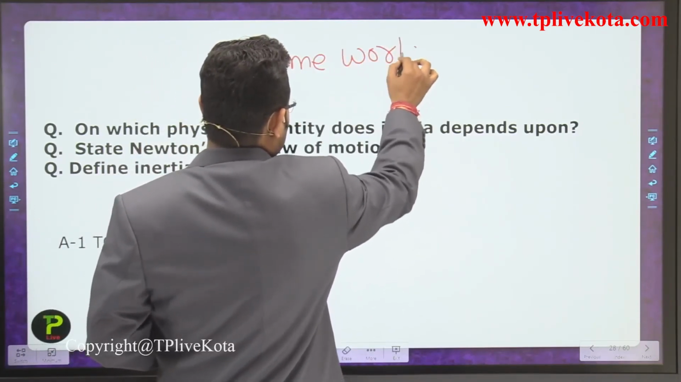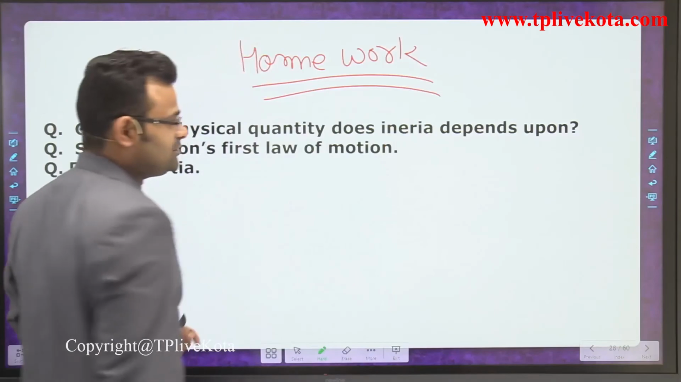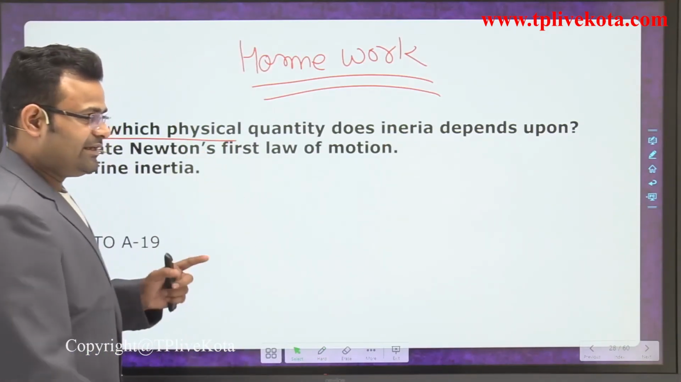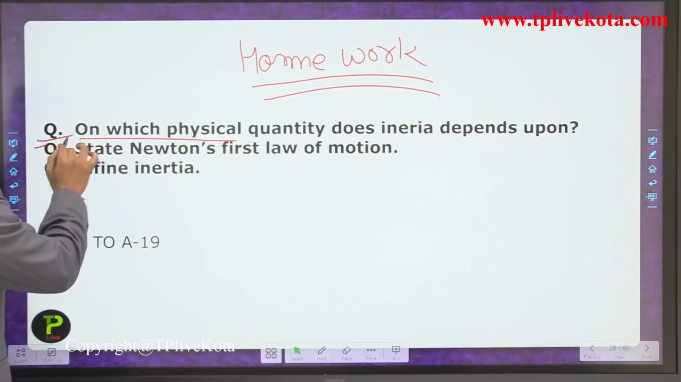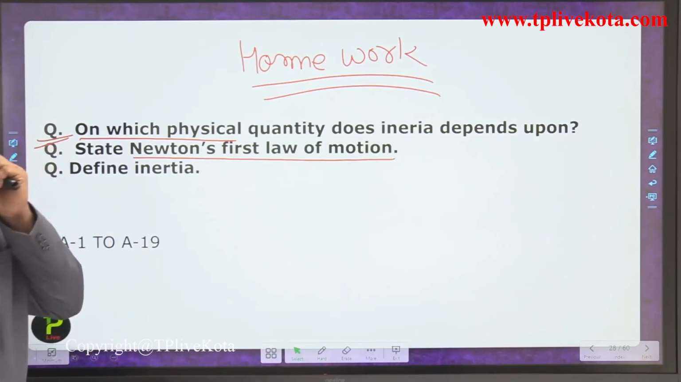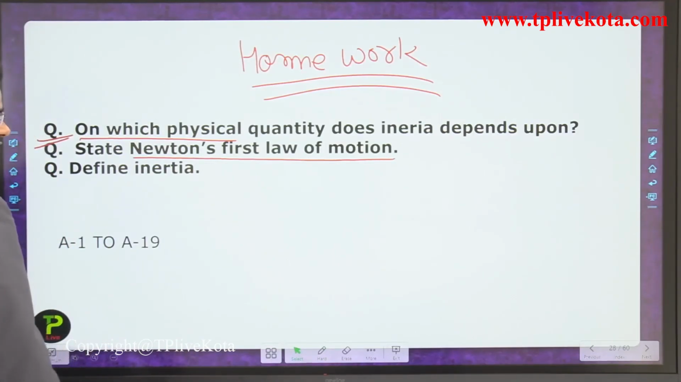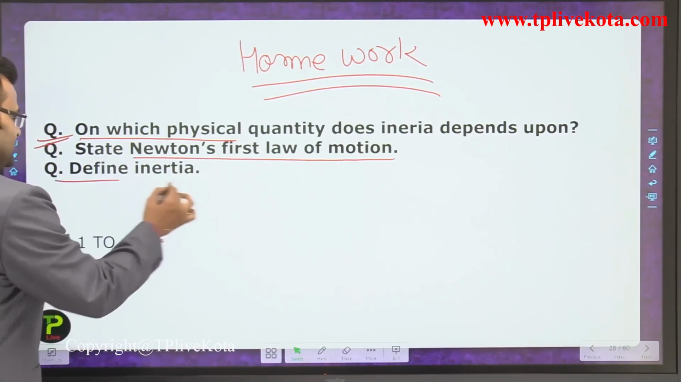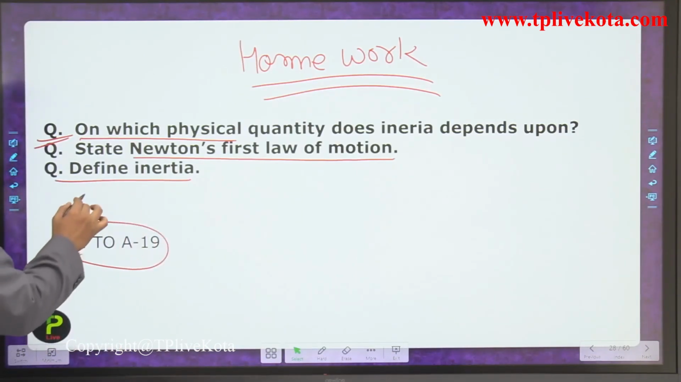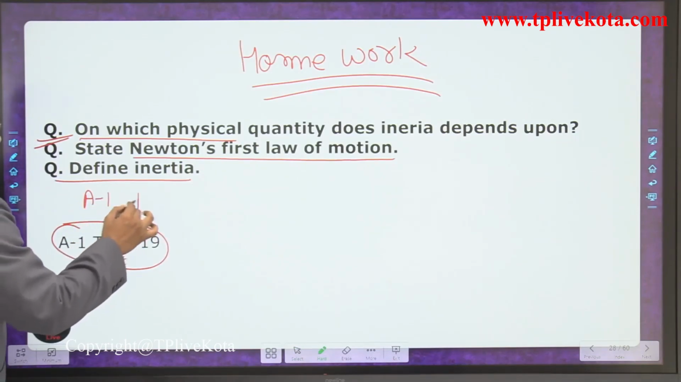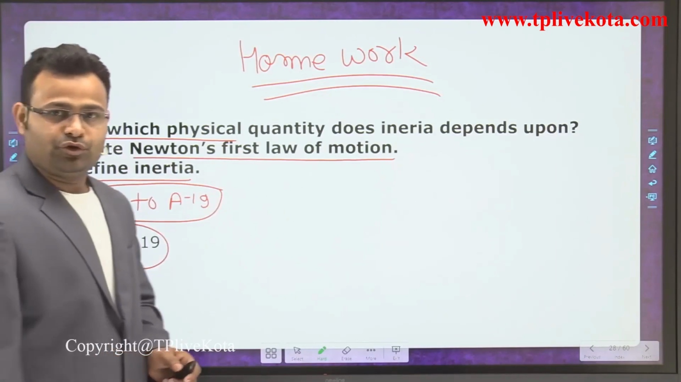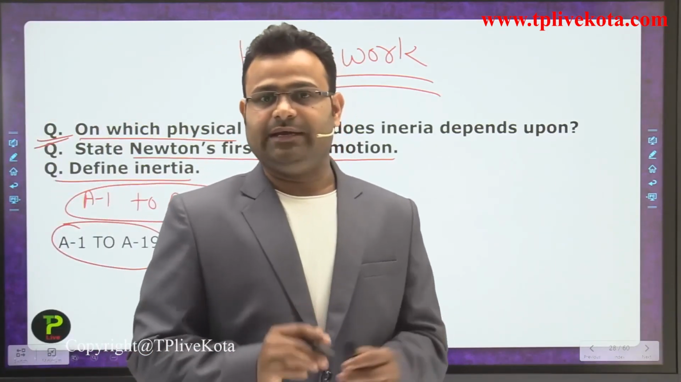Okay, students. Now write all the questions in your homework diaries. On which physical quantity does inertia depend? First question. Second, state Newton's first law of motion. What is the definition? What is the explanation of inertia of motion? Next, define inertia. In your modules, the questions numbered A1 to A19 are all based on today's lecture. Okay, students, these are the assignments for you.